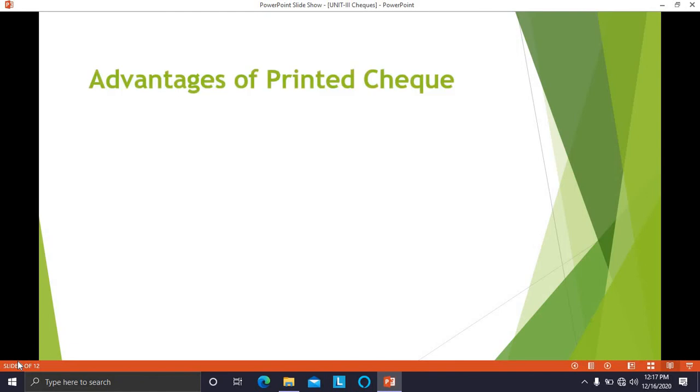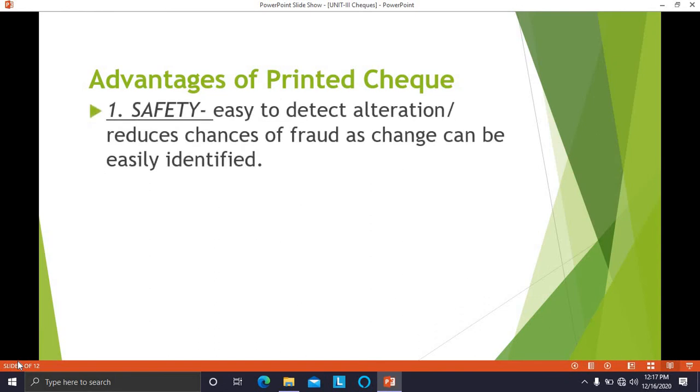Now, when we get the checkbook from the bank, what are the advantages of printed check? There are certain advantages of printed checks, so that it is very feasible for us to use these checks. First is safety. It is easy to detect any alteration or change which is made in the check, and there is reduction in the chances of fraud as change can be easily identified. Because they are printed checks, any fraud or any change made in the check can be easily detected. So safety is the first advantage of printed check.